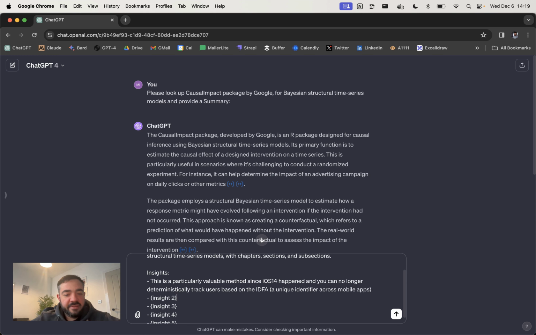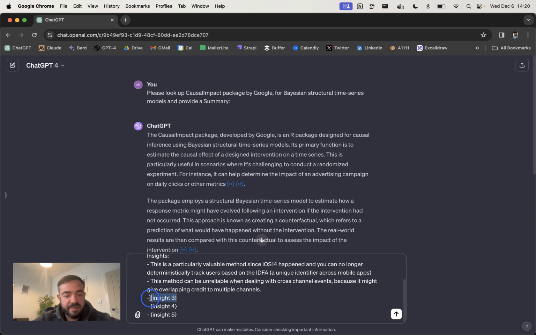So that's one piece of important insight that isn't in the summary that I've been talking about. The other thing is, I'll say, this method can be unreliable when dealing with cross-channel events, because it might give overlapping credit to multiple channels. So that's just another insight that I've had from the past.